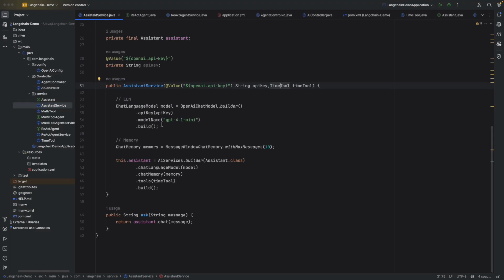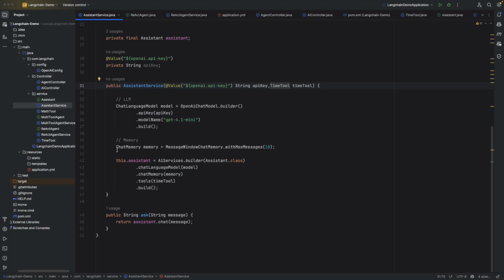Next, inside this I have first integrated the language model. Here I am using GPT 4.1 mini, and I have added the API key in the application.yaml. You can just add it over there, and from there I have referenced it over here. So this is the model that I am going to use, that is the LLM model.